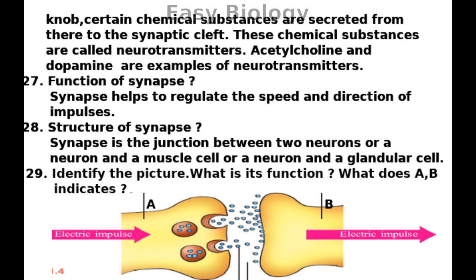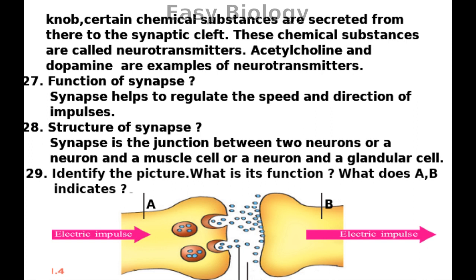These chemical substances are called neurotransmitters. Examples: acetylcholine and dopamine. Function of synapse. Synapse helps to regulate the speed and direction of impulses.